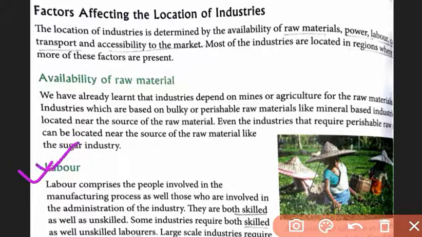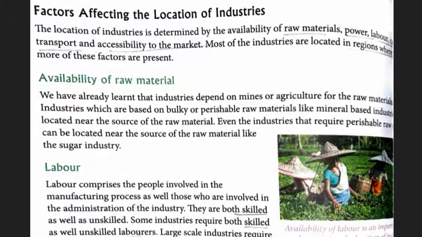Next is labor. Labor is required intensively in various industries, whether skilled or unskilled. If you have a tea industry, a tea garden, tea estate or tea plantation, a lot of labor is needed. Even in heavy or large scale industries, manual labor is also needed at every step. That is why the availability of skilled labor, where it is found, is very much required for the location of an industry in that region.